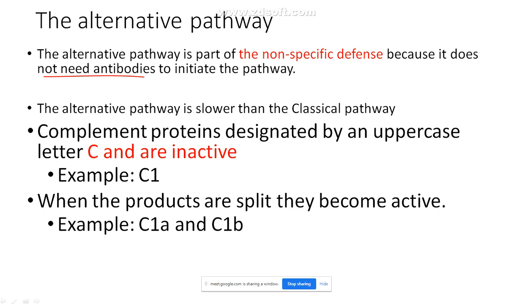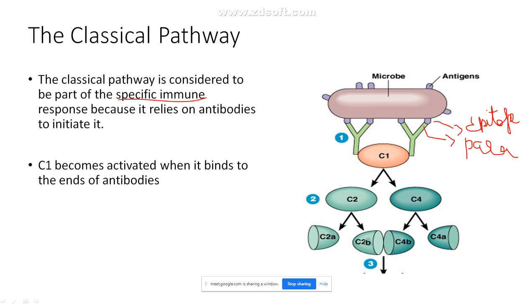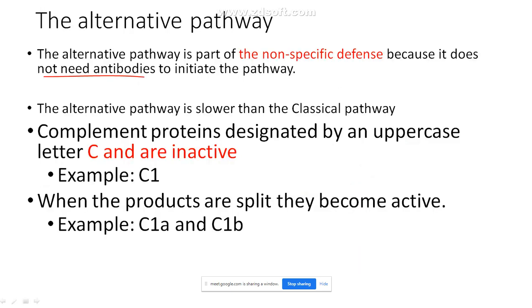So if there is a microorganism and there are no antibodies, your complement can directly go and bind to the antigens of the microorganism, and it can bring about the denaturation or killing of the microorganism without the help of the antibody. That is called the alternative pathway. So remember this: the alternative pathway does not require any antibody, it is independent.